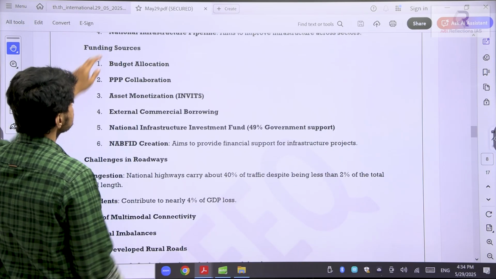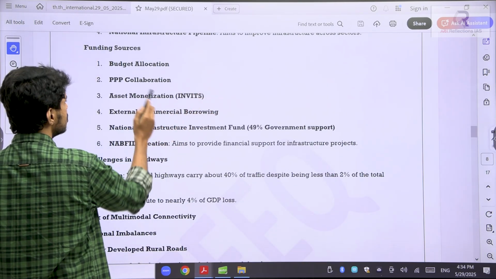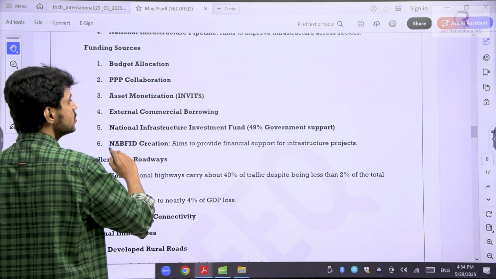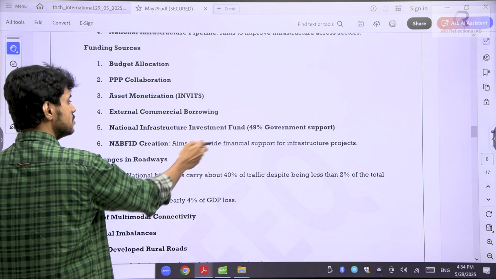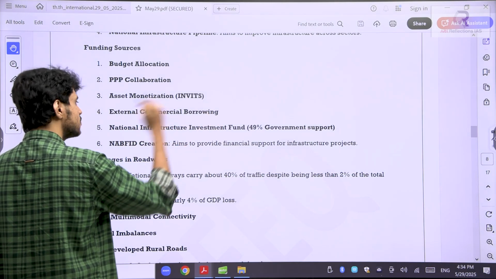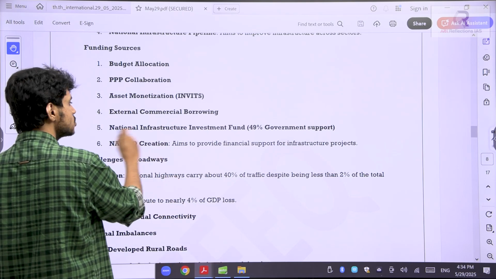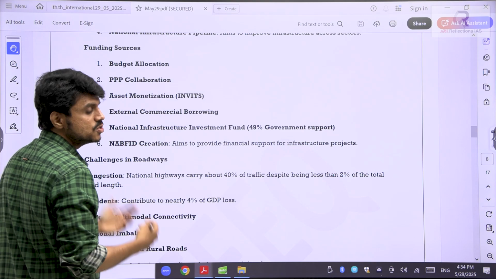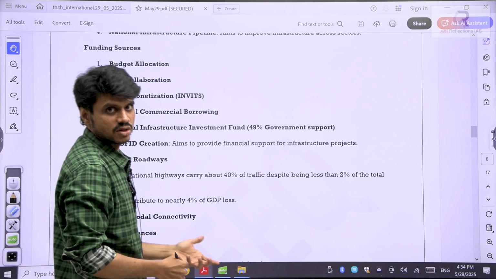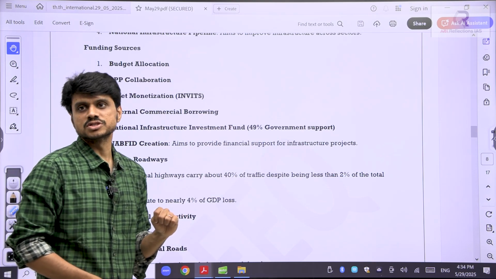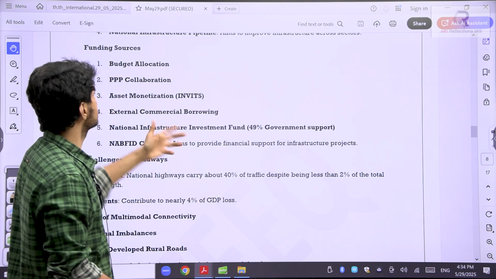See here, funding sources for these roads and all: asset monetization, external commercial borrowing. Okay, the National Infrastructure Investment Fund. This was a fund created specifically to finance these infrastructure projects. Okay, NaBFID. This is also one of the financial institutions created to fund infrastructure projects.